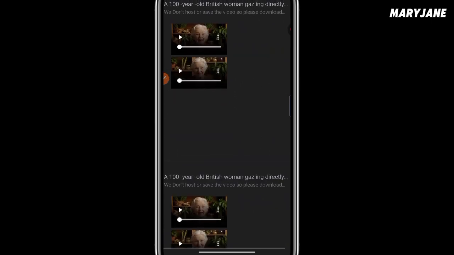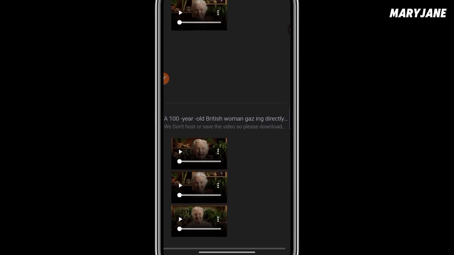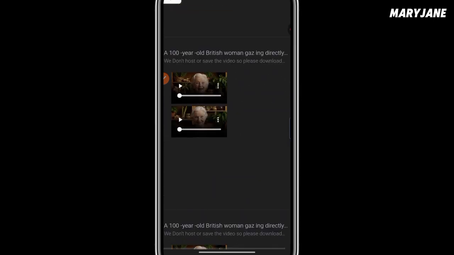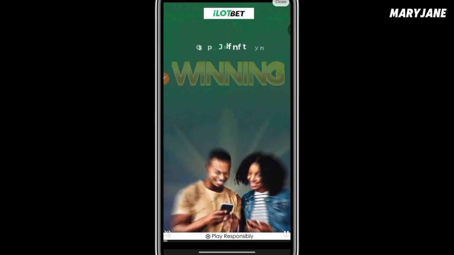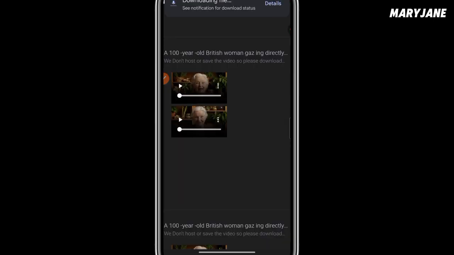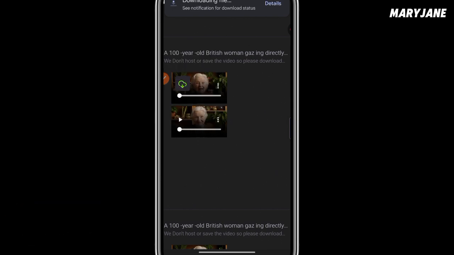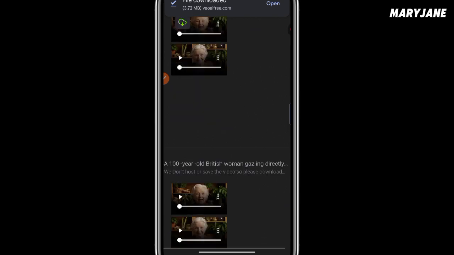You can see it looks the same. Yes, it looks the same. So now let me play the video. Adverts. One thing with this website is it does adverts. I have not downloaded, so now let's play it, guys.